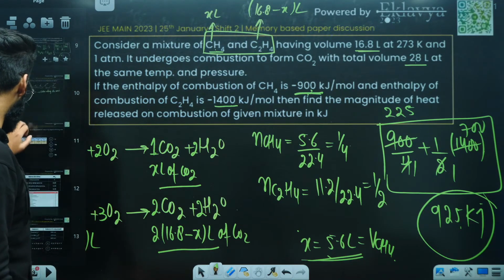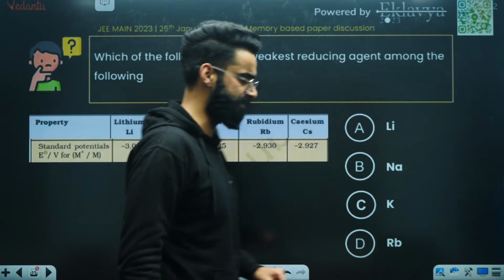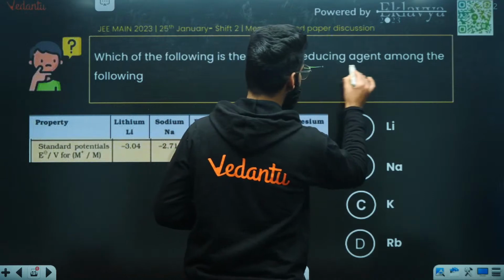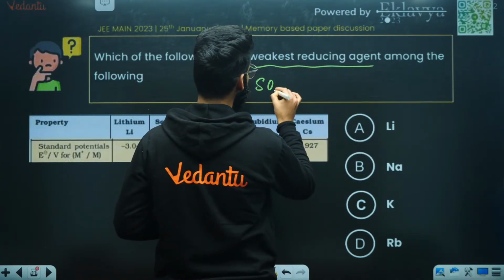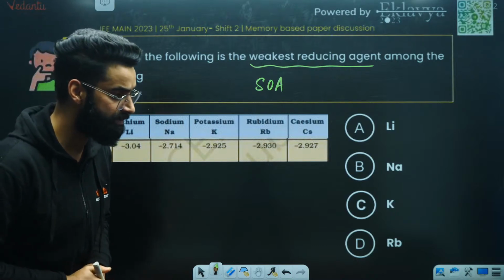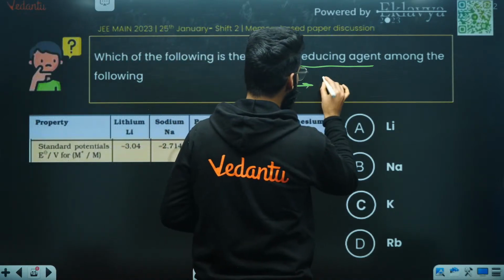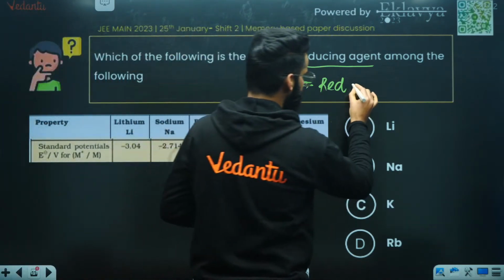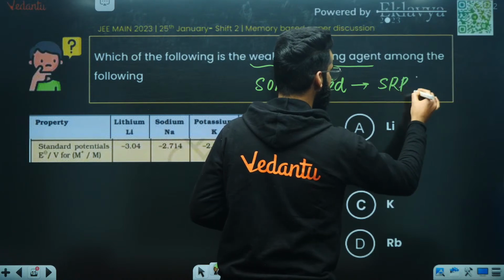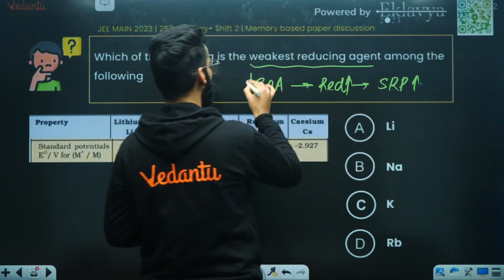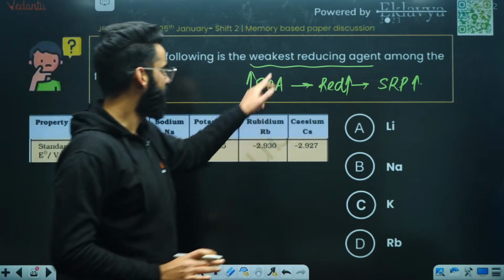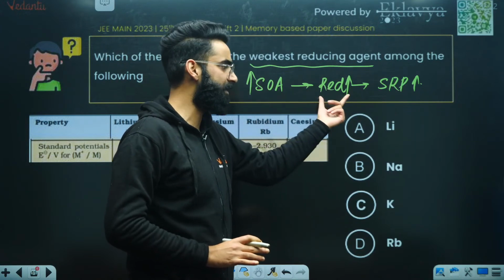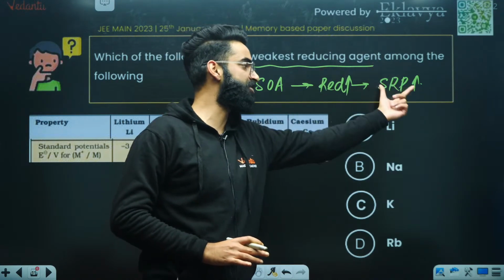Perfect. So moving on to one more question. The question was, which of the following is the weakest reducing agent? See guys, weakest reducing agent means strongest oxidizing agent. Oxidizing agent undergoes reduction. Can I say the one which will have maximum SRP will undergo reduction easily and will be the better oxidizing agent? Simple concept. Stronger oxidizing agent undergoes reduction easily. Which will undergo reduction easily? The one which will have more SRP.